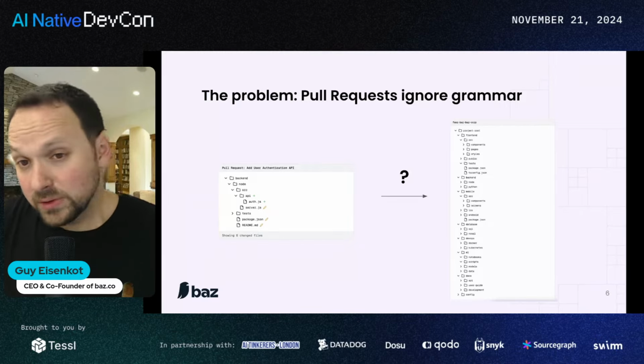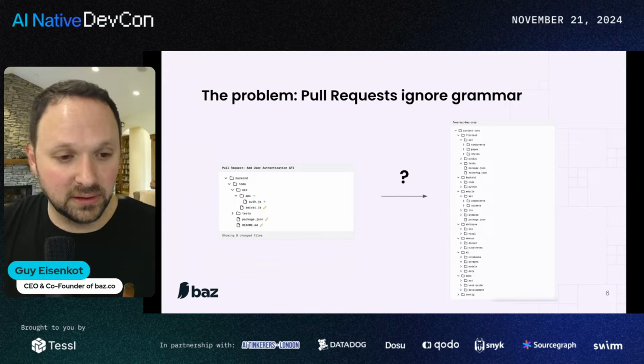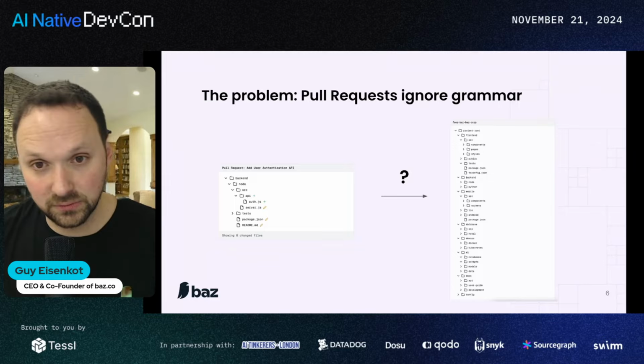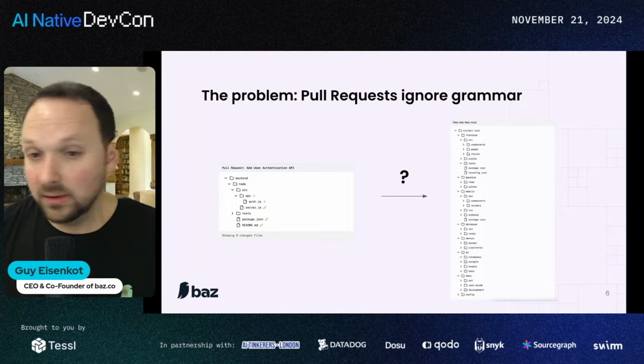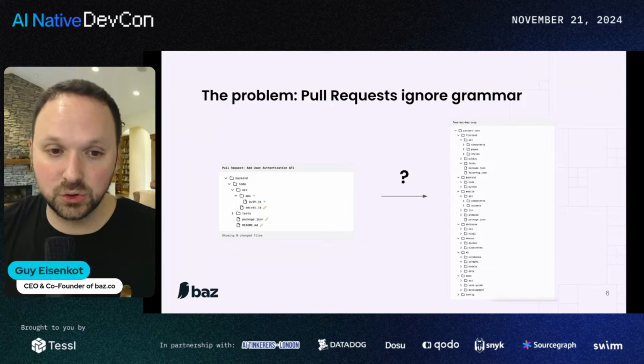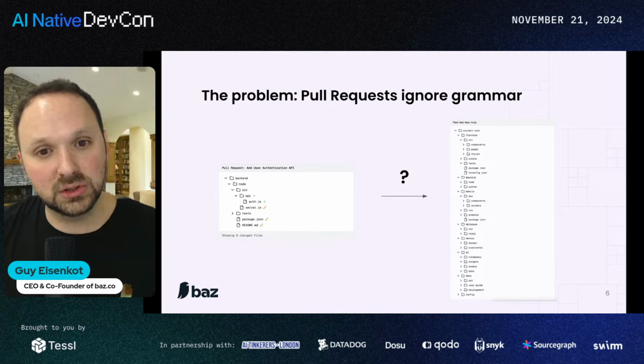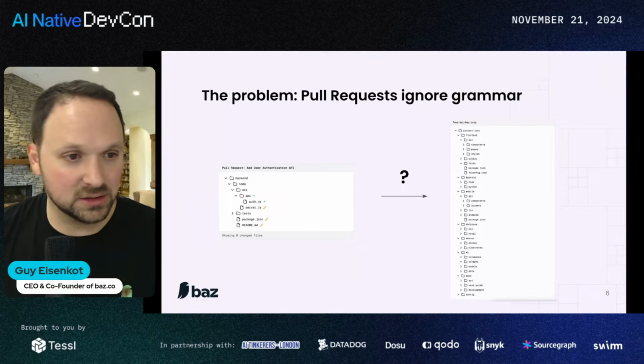And for humans, it's not easy, right? If you haven't been at the company for very long, or if you aren't as proficient with the programming language and you don't really understand some areas of the grammar, then you won't be able to comprehend the entire scope of change. Maybe you're not supposed to. Maybe you're only supposed to understand that subset, but effectively, that's not really the case.